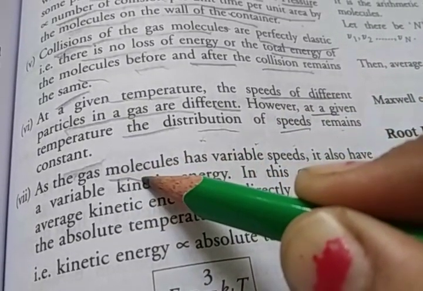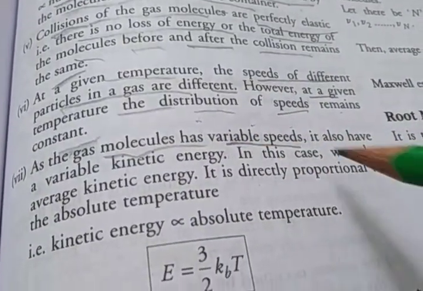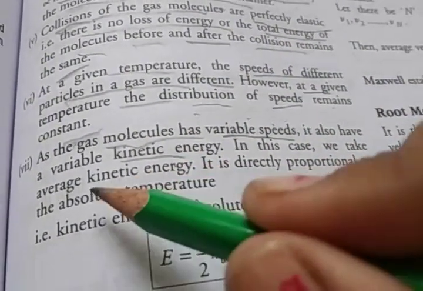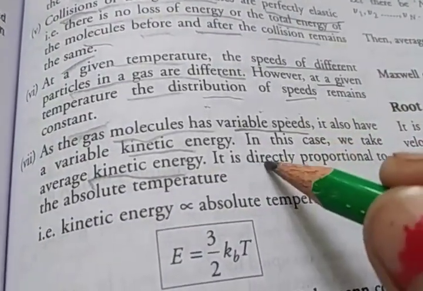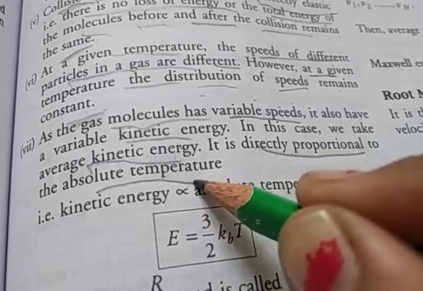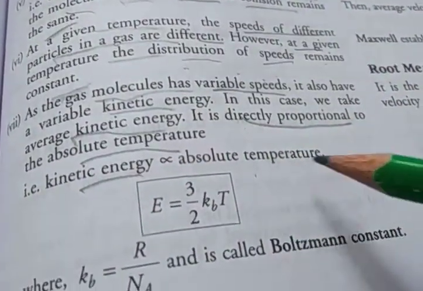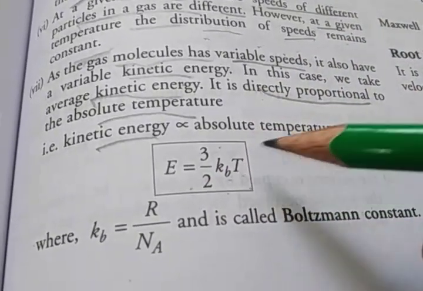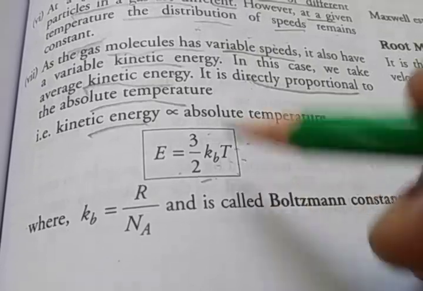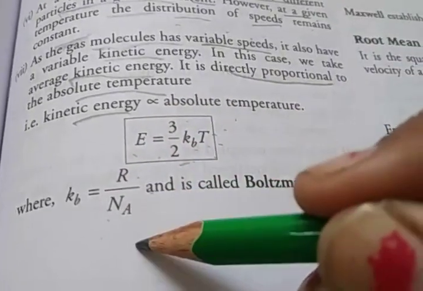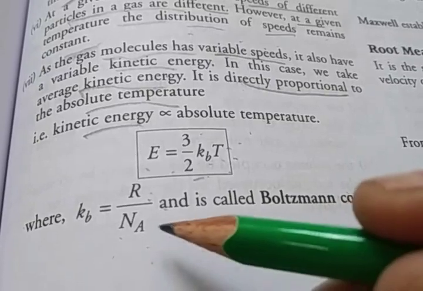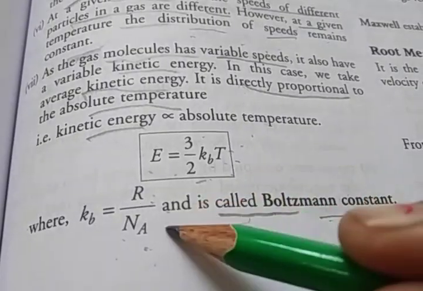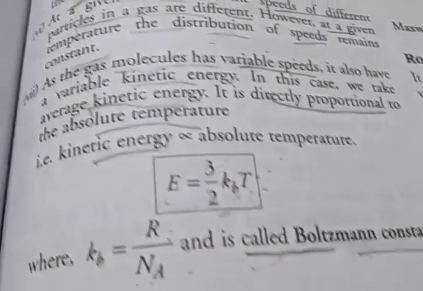As gas molecules have variable speeds, they have variable kinetic energy, but we take only the average kinetic energy. It is directly proportional to the absolute temperature. The formula is E equals 3 by 2 kBT, where T is temperature, E is energy, and kB equals R upon Na, where R is the gas constant and Na is Avogadro's number. It is called the Boltzmann constant.